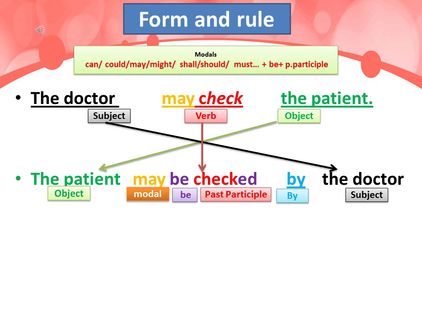Now let's see the case of modals. Modals are easy: can, could, may, might, shall, should, must, have to, and so on. We just add be plus the past participle. Example, the doctor may check the patient. So the patient may be checked by the doctor. Notice here we kept the same modal, may, and added be, and used the past participle of the verb check, so we get the patient may be checked by the doctor.